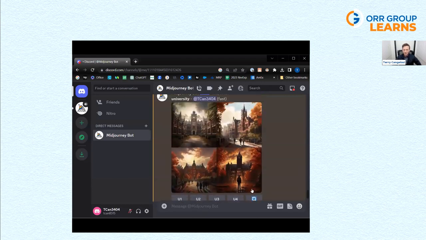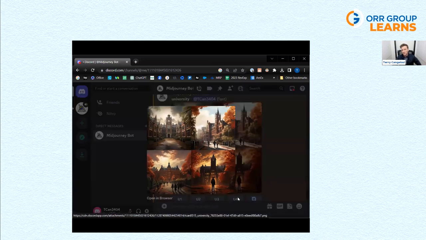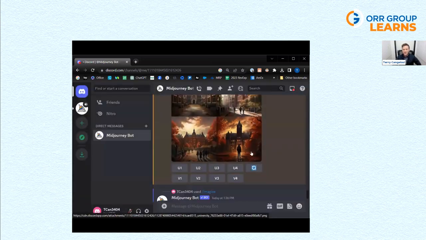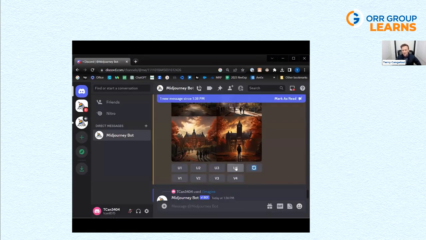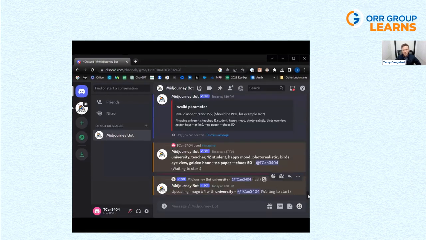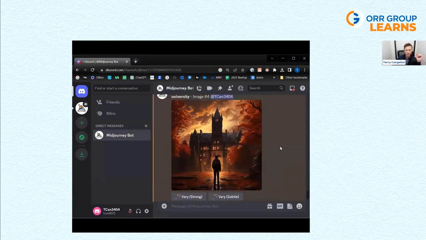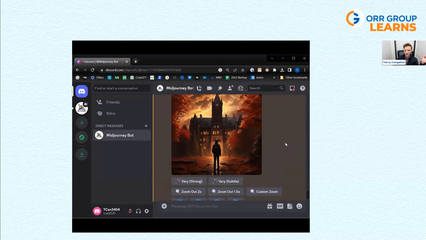So let's go back to this one while we wait here, and let's just say we love this one. This is my favorite one. It's kind of cool, the daunting fears of going to university the first year as a young freshman. But let's say it's not quite right. So let's upscale it. Oh no. This is where the different modes that you can use are within the settings.